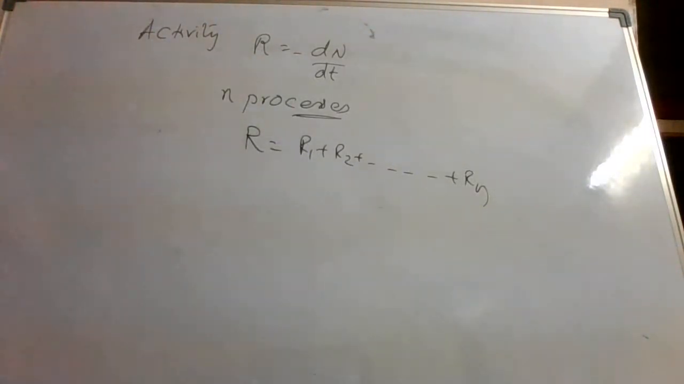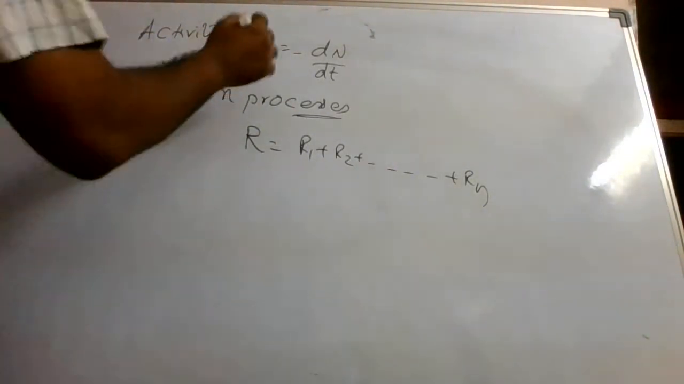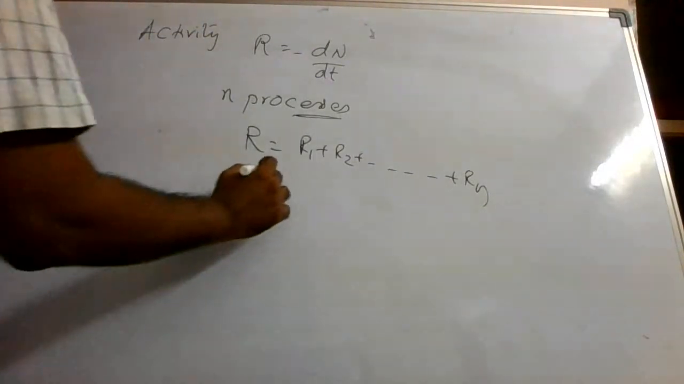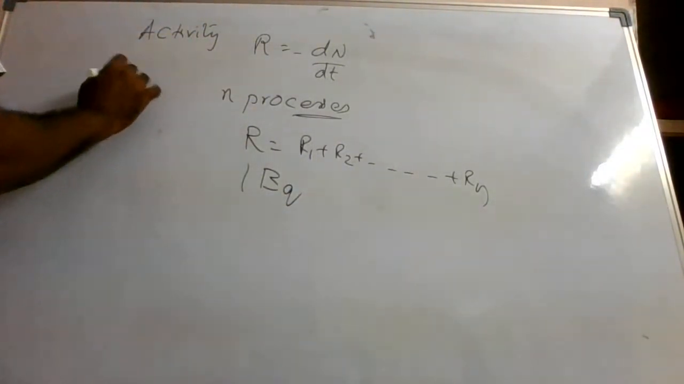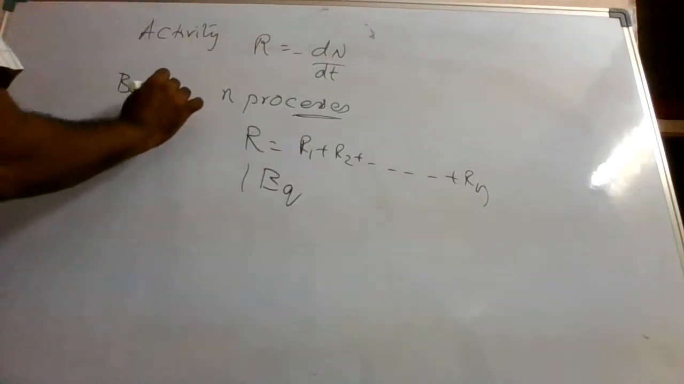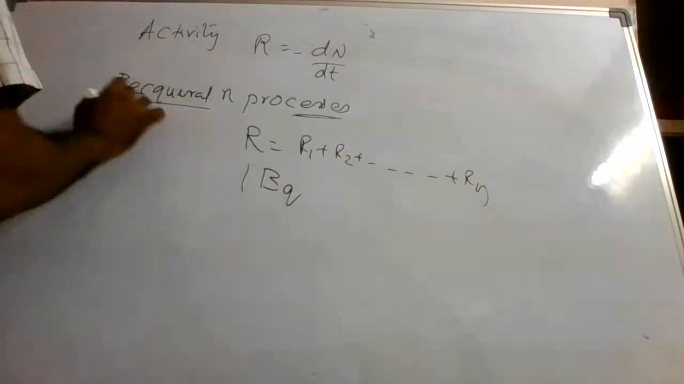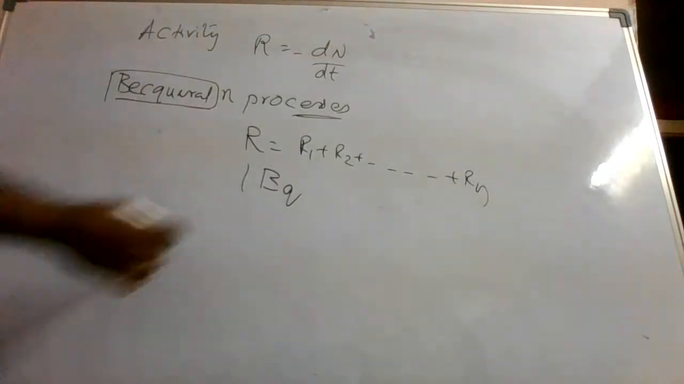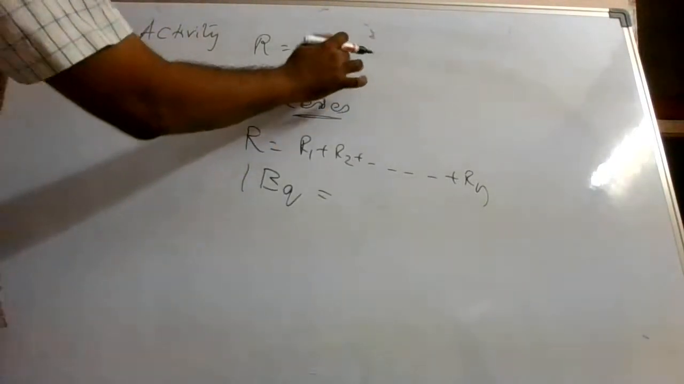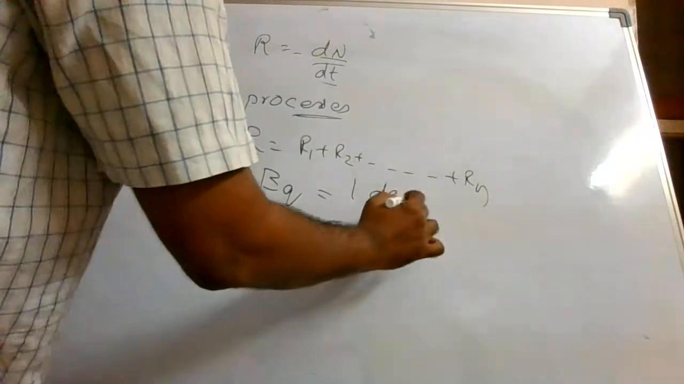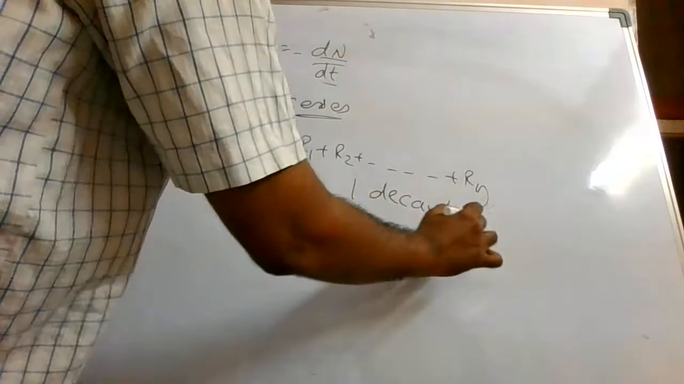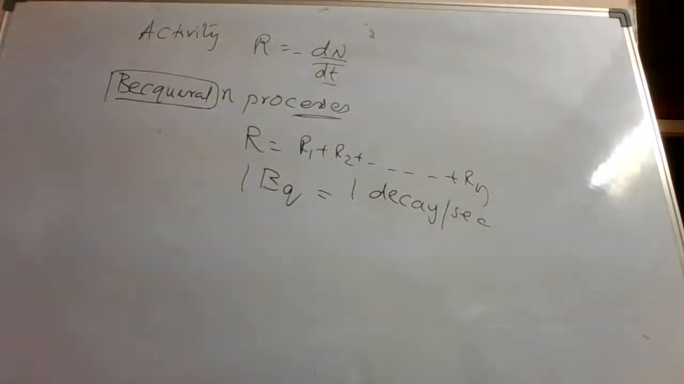So let us now talk about the units. We have a unit system for this. It is 1 becquerel. This is the unit we follow. 1 becquerel is decay per time. So it is 1 decay per second.